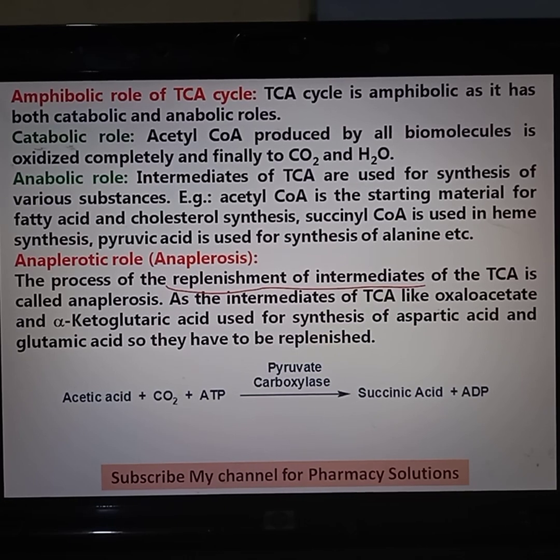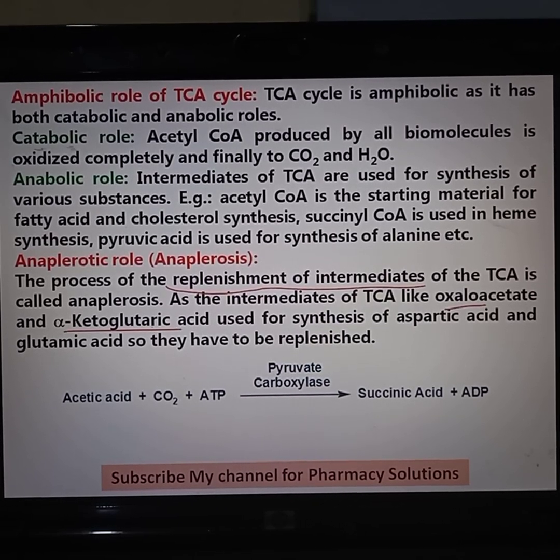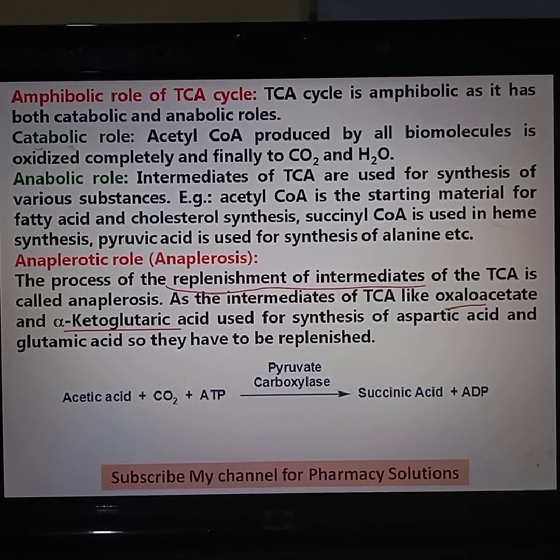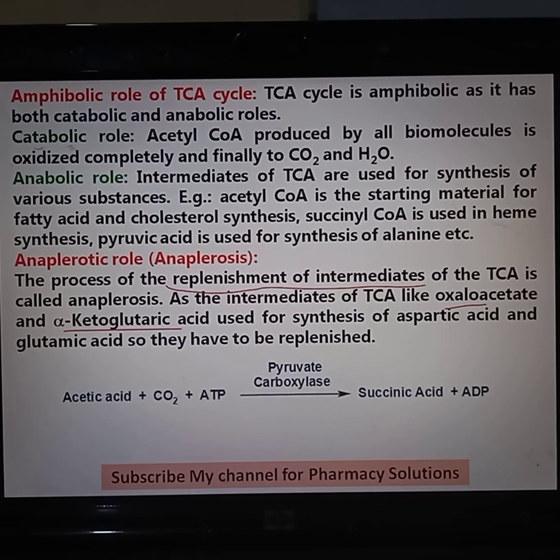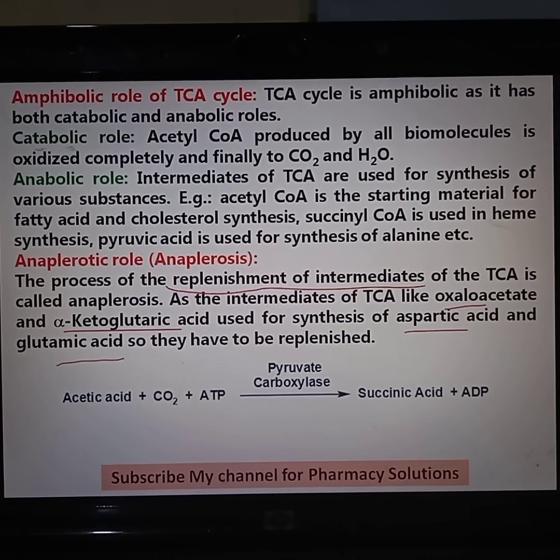Intermediates of TCA like oxaloacetate and alpha ketoglutarate are used for a variety of synthetic processes, such as aspartic acid and glutamic acid synthesis, so they have to be supplied.